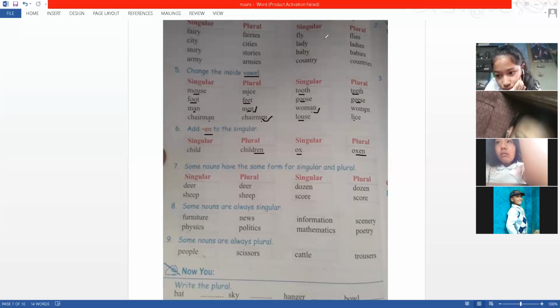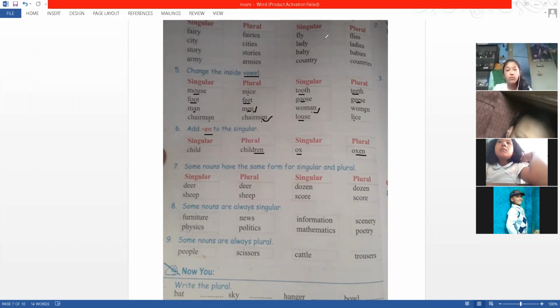And there are another 2: F or fe at last, you write ves. If there is a consonant and y at last, you write ies. If there is a vowel and y at last, you only add s. So that makes 8 rules.